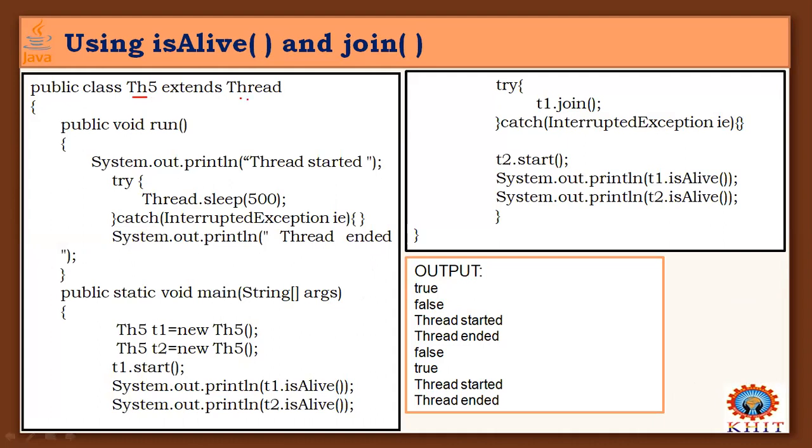Thread5 class extends Thread. Inside the run method, I'm showing how this thread is going to be executed. Once a thread is started using the start method, I inform that the thread started, and I'm going to sleep that thread for 0.5 seconds. The sleep method generates an exception, that's why there is a try block and catch block. And after that, before leaving this run method, I'm informing the user that the thread ended.